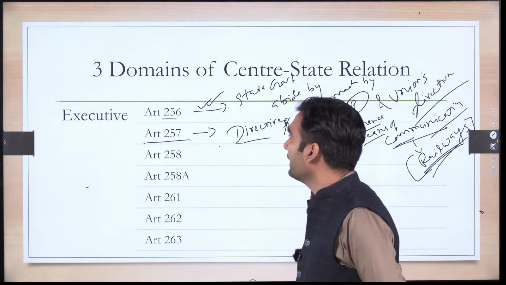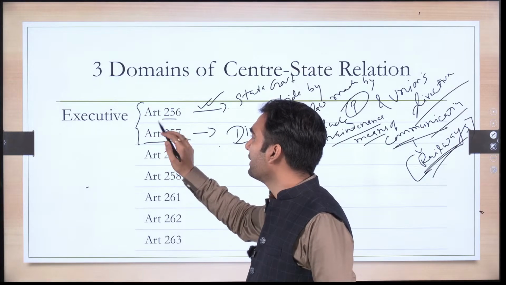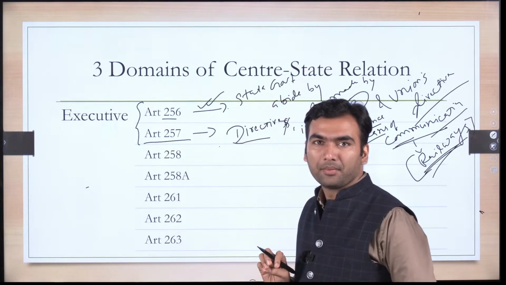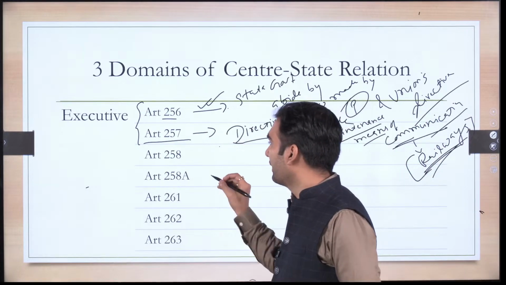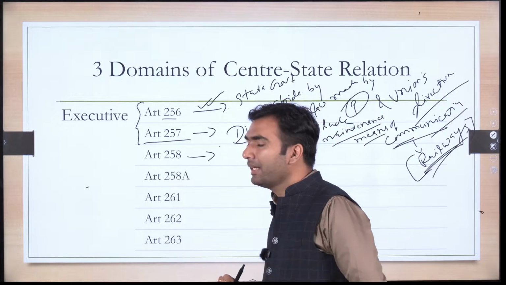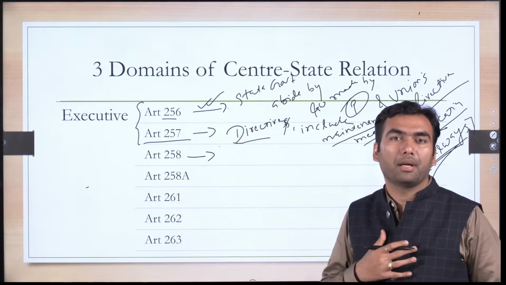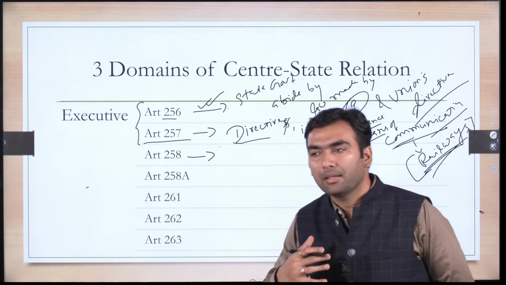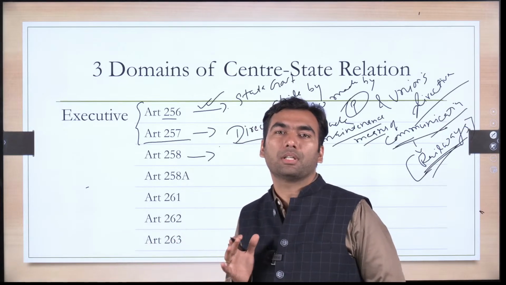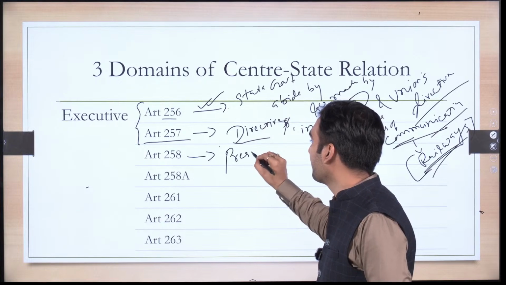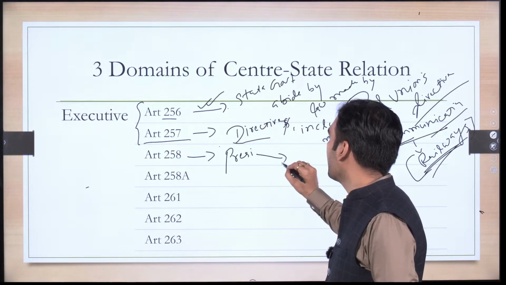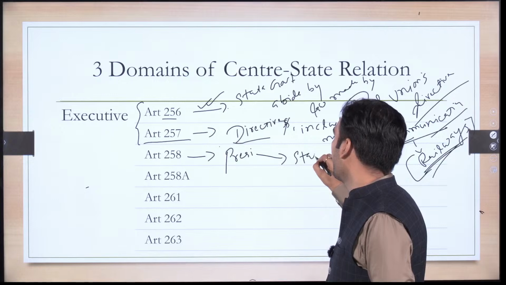Now, see, these are the things for which a directive was being given. Here, Article 258 simply says that union government can entrust certain functions to the state government. Rather, the wording is that President can entrust certain functions to a state government.